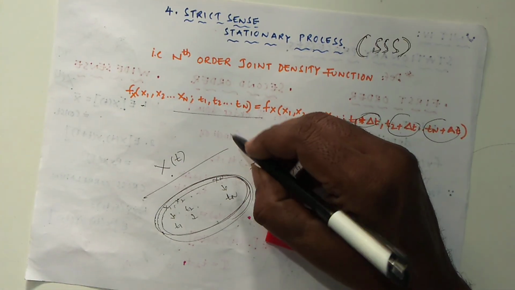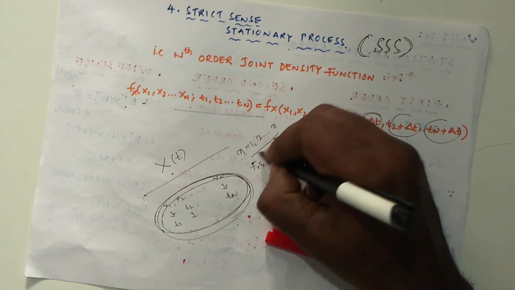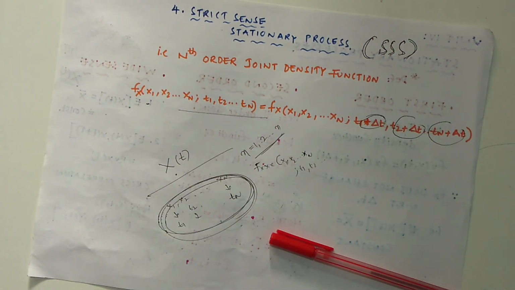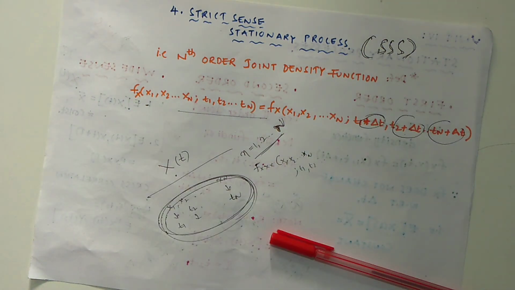If a process is stationary for n equals 1, 2, 3 up to n, then it is called a strict sense stationary process. Note that a strict sense stationary process is also a wide sense stationary process.